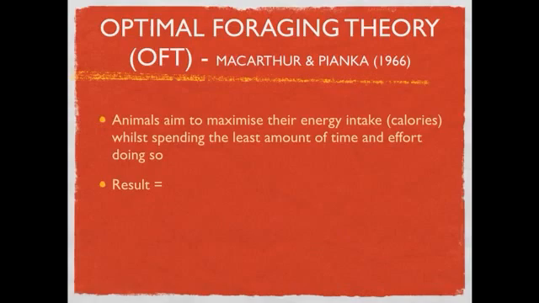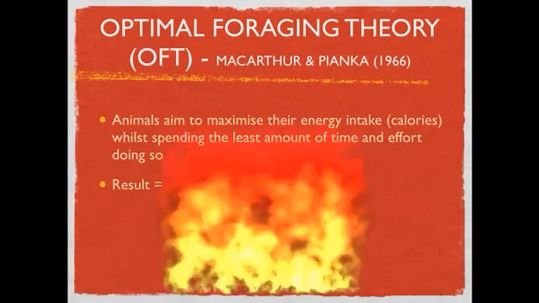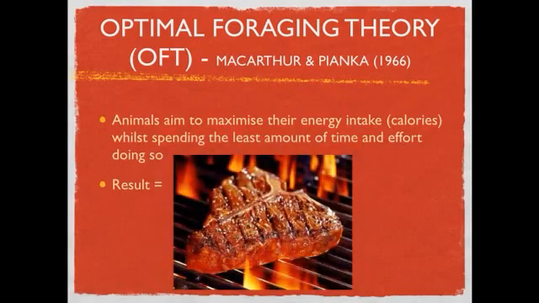So early humans would have gone around eating plants and vegetables, but to do so you would have to be out and spend hours and hours to get enough to try and survive. But for humans', animals' brains to develop, this is what they have to do: eat meat. So the optimal foraging theory suggests we started to eat meat because it was going to give us our maximum amount of calories for the least amount of time and effort in doing so.